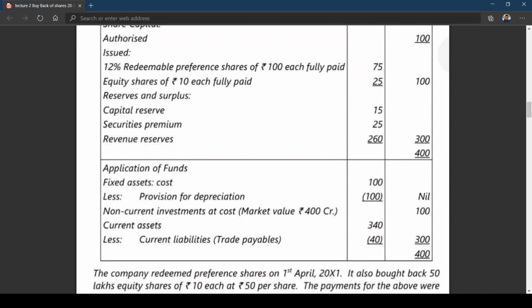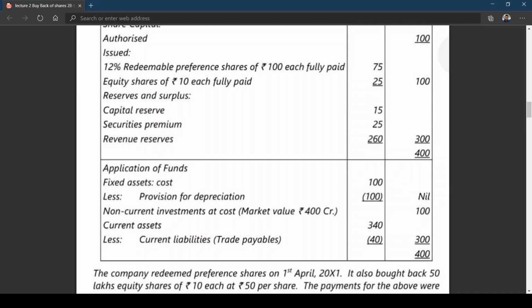In this problem, free reserves is revenue reserve. Am I right? So you need to create CRR equivalent to nominal value of buyback, which is to be 5 crores. That means the total amount to be transferred to CRR with reference to redeemable preference shares and with reference to buyback is coming to 80 crores. Is this clear? We had a discussion.